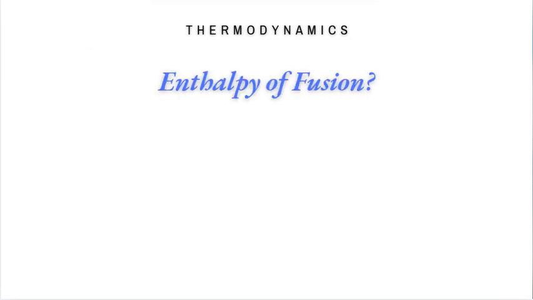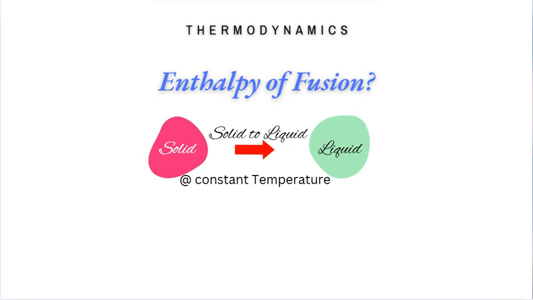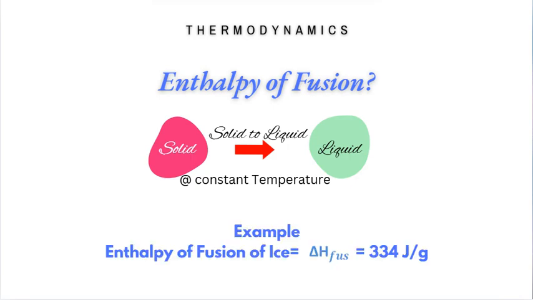Enthalpy of fusion. Enthalpy of fusion is the amount of heat energy required to convert a unit mass of a solid at its melting point into a liquid form without an increase in temperature. As an example, enthalpy of fusion of ice equals 334 joules per gram. This means that it requires 334 joules of heat energy to convert ice into water at its melting temperature.